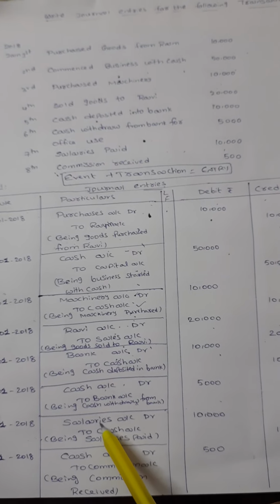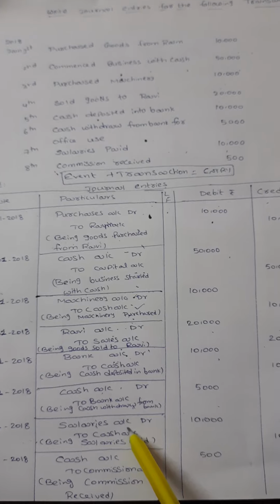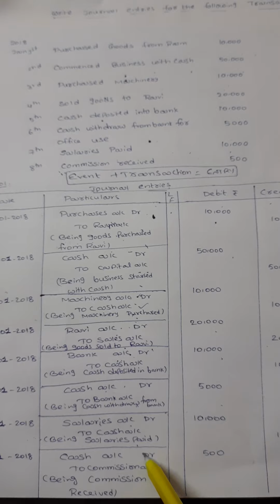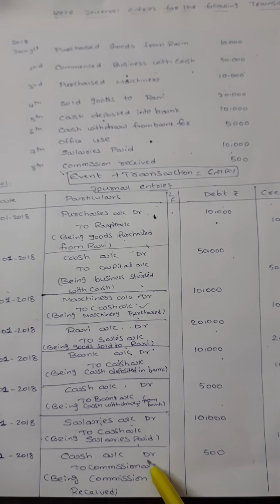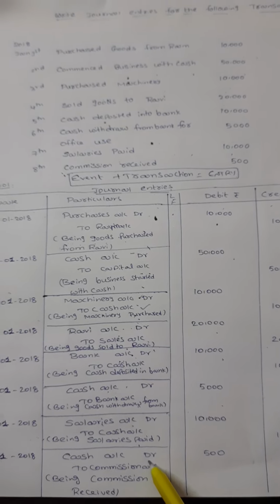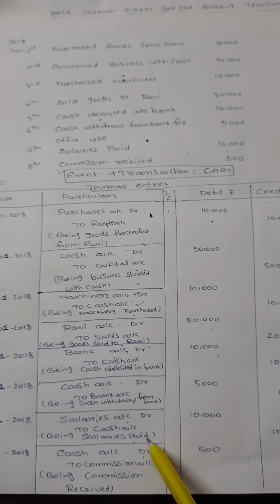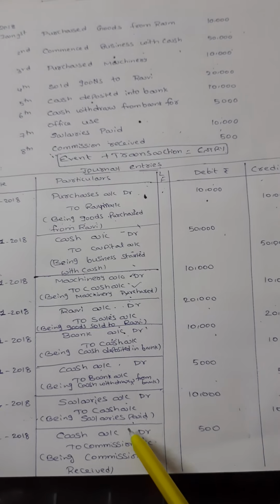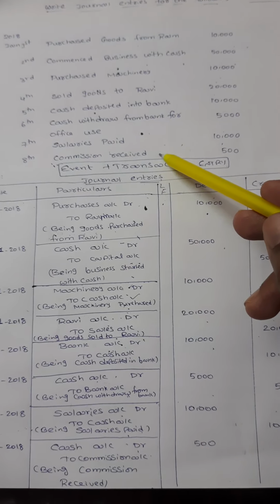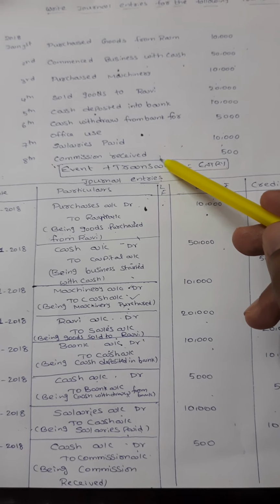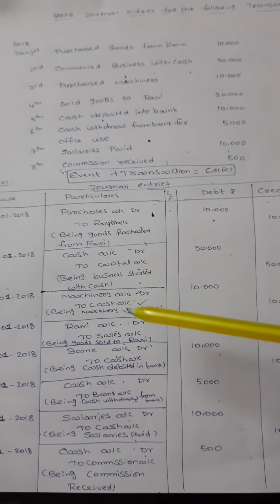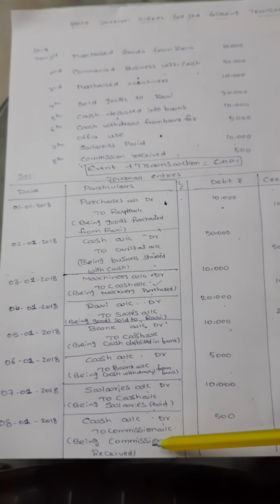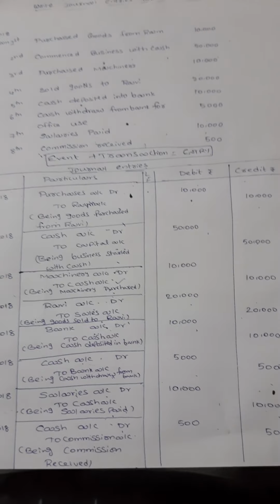In the same way, the next entry is salaries paid. What are we paying here? Salaries, in the form of cash. Salary is coming to us and the company is giving cash. So salary account debit to cash account. The amount is 10,000 on debit and 10,000 on credit. And in the same way, commission received. What are we receiving here? Cash. What is the company losing? Commission. So cash account debit to commission account, being commission received on 8th January 2018, 500 and 500.